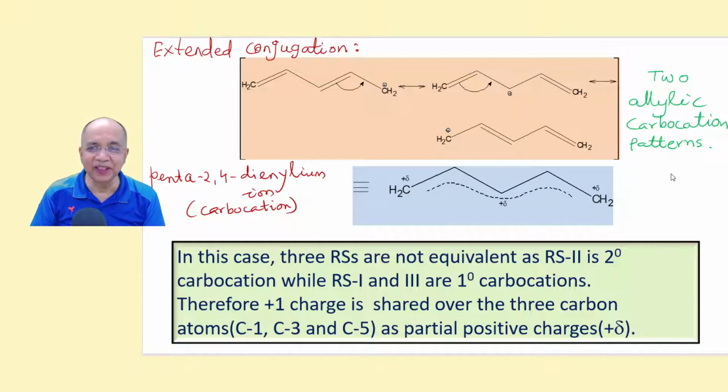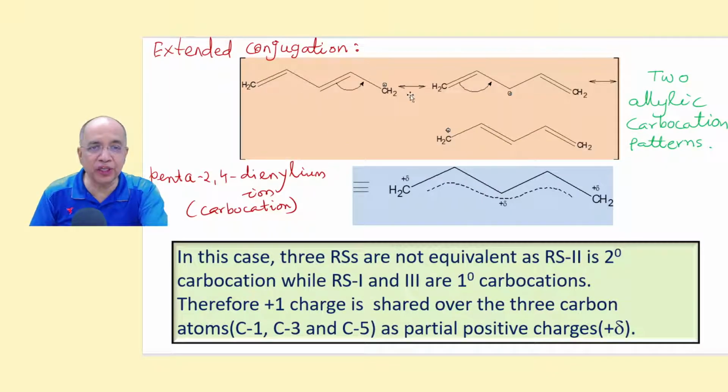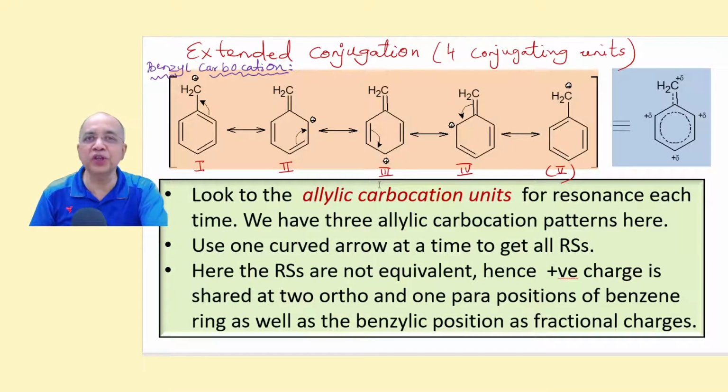Understood? Now let us go to the second pattern. Again I have shown you extended conjugation with the benzyl carbocation. Here there will be 3 conjugating units, here there will be 4 conjugating units. Now see, this is the benzene ring and this plus, and this is an allylic carbocation pattern. Identify the allyl carbocation pattern here.